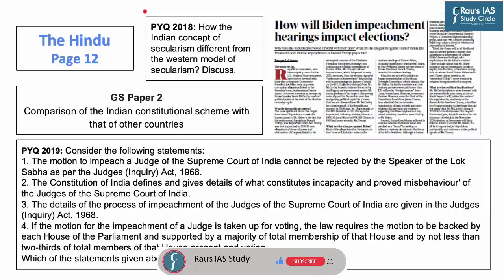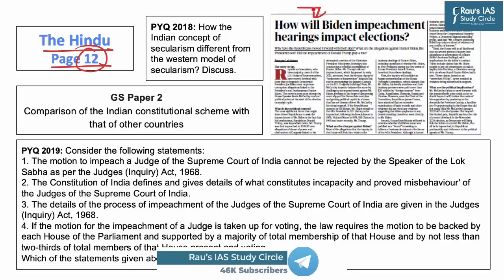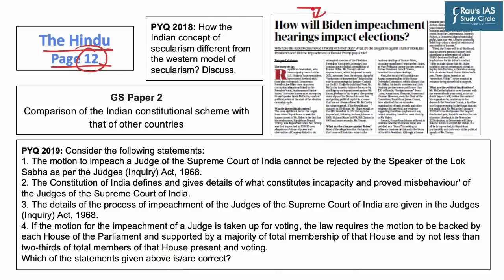Now let us start today's discussion with the first article of the day, which appeared on page 12 of The Hindu newspaper. In this article, the Republican lawmakers, who have majority control in the US House of Representatives, have moved forward with the plan to impeach Democratic President Joe Biden, because the president is facing an unproven corruption allegation linked to his son Hunter Biden.